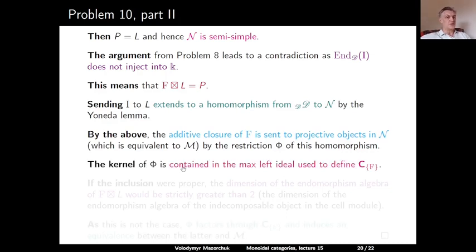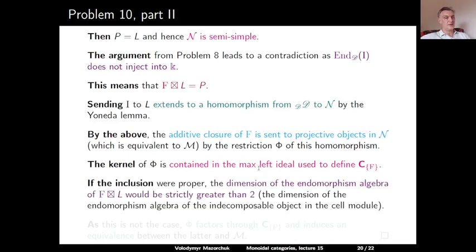And the kernel of phi is, of course, contained in the biggest possible kernel of such a homomorphism, which is a maximal left ideal. And this is exactly the ideal which is used to define the cell representation for the cell F. So if this inclusion of the kernel of phi in the maximal left ideal were proper, this would mean that the dimension of the endomorphism algebra of F applied to L would be strictly greater than this dimension in the cell module. But in the cell module, the dimension is 2, and in our case, the dimension is also 2. So since the dimensions coincide, the kernel of phi coincides with this maximal left ideal.